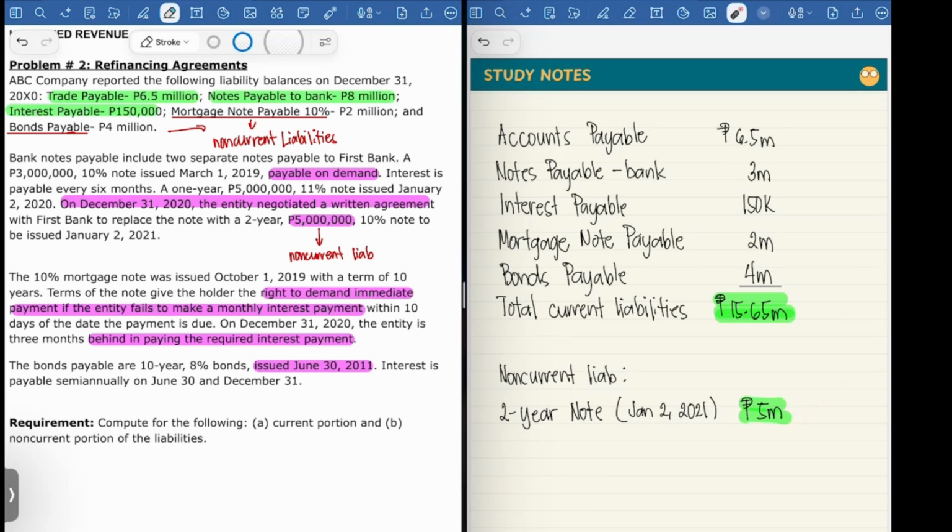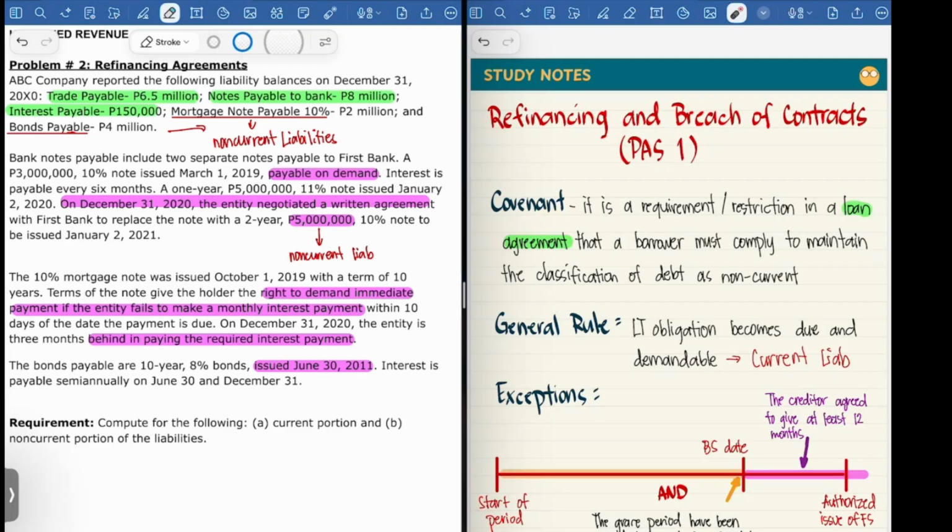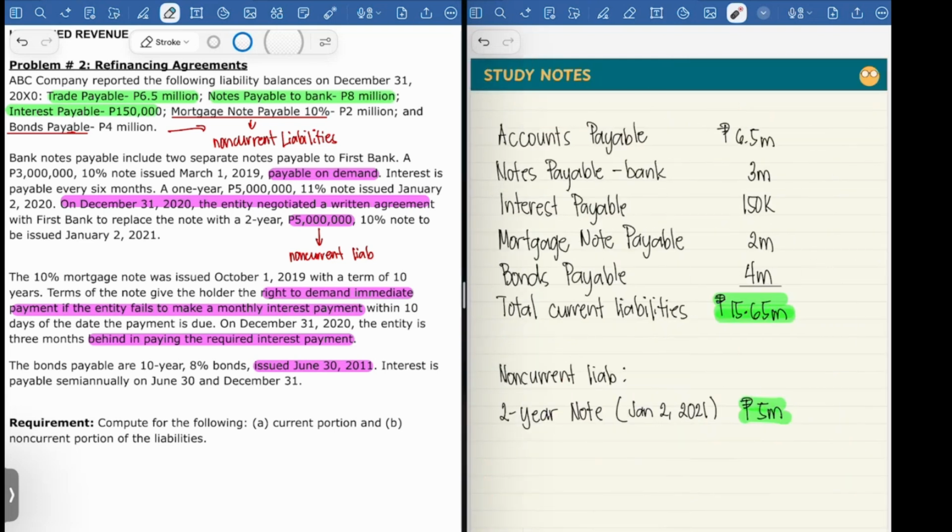Then we have our mortgage payable. Generally, it is a long-term payable or a non-current liability. ABC company failed to meet its covenant, which is to make monthly interest payments. So if we go into our accounting standard, PAS 1, this will make the mortgage payable, or the mortgage note, a current liability.